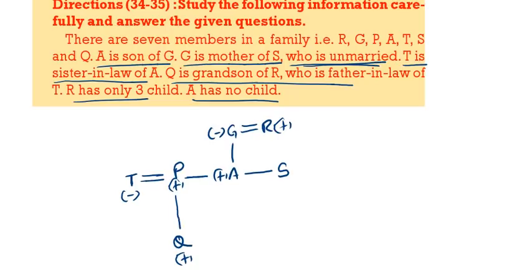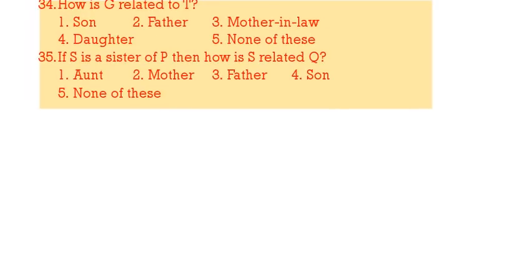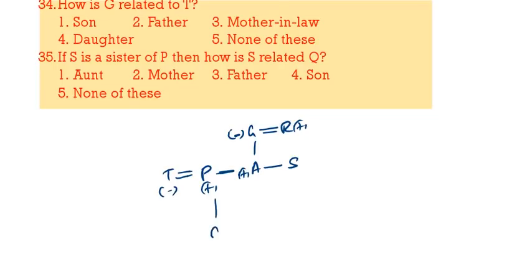G and R, they are wife and husband. They are having 3 children: P, A, S. P is married to T, and P and T are having one son, that is Q. So this is the total blood relation. Now come to the questions. First G. G is married to R. They are having 3 children. A and S, sex is not known, and S is having one brother P, and P is married to T. They are having one son, that is Q.